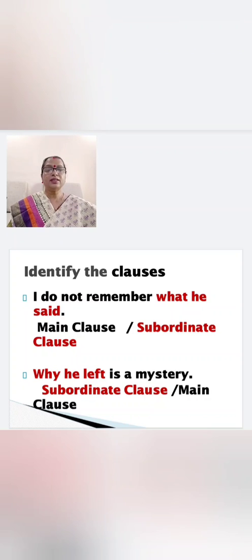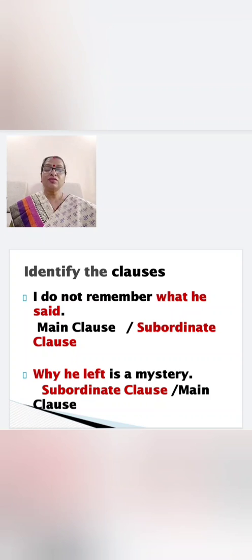In the next sentence, "Why he left is a mystery." Again divide the sentence into two. Now what is a mystery? Why he left. Okay, so you ask the question, what is a mystery? Why he left. So "why he left" cannot stand on its own. It is a subordinate clause, and instead of that you can write "it is a mystery."